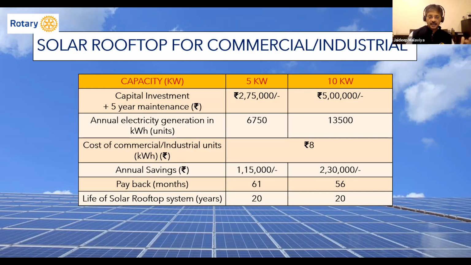So this is another area where I'm sure the clubs can bring in a change. You have an opportunity to further reduce your carbon footprint. Put a Rotary logo across the rooftop system as a showcase. Maybe non-Rotarians will get encouraged to join Rotary, and we would have certainly made some change. And these are proven models that I'm telling you about. India has already set a target of 40,000 megawatt of rooftop solar. We are hardly at around 7-8% as of now. The 40,000 megawatt target is, of course, until the year 2030. But I'm sure we can achieve this.